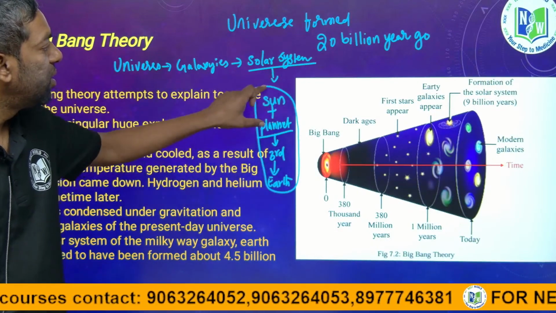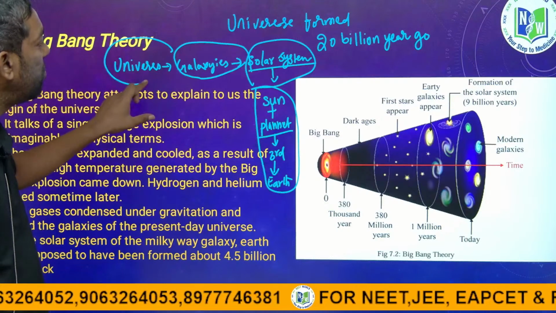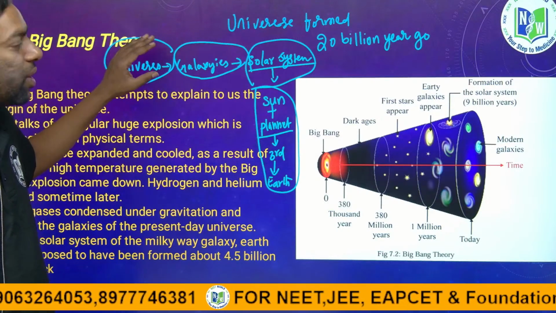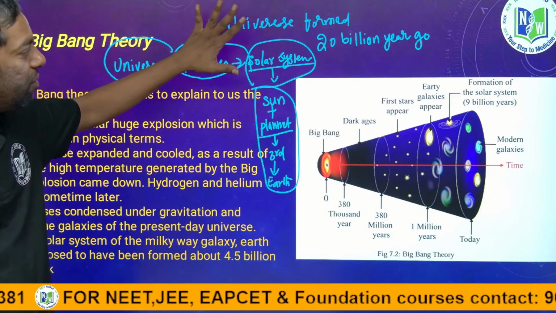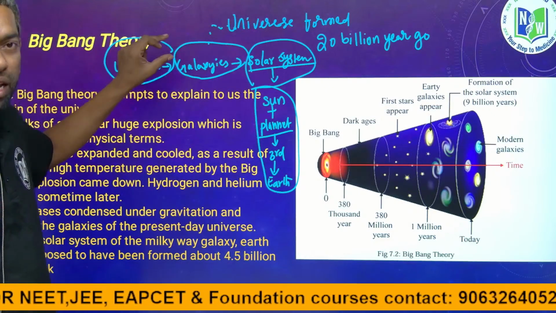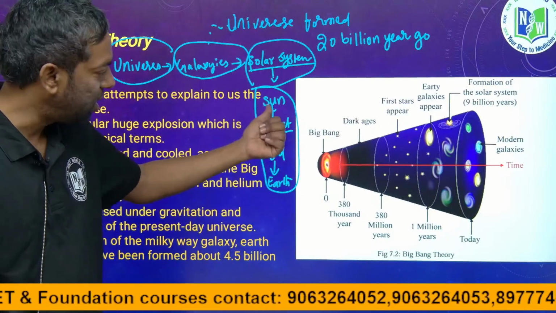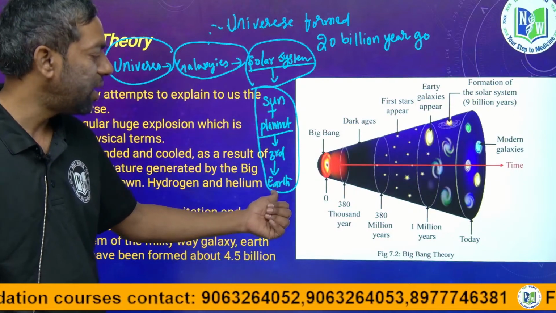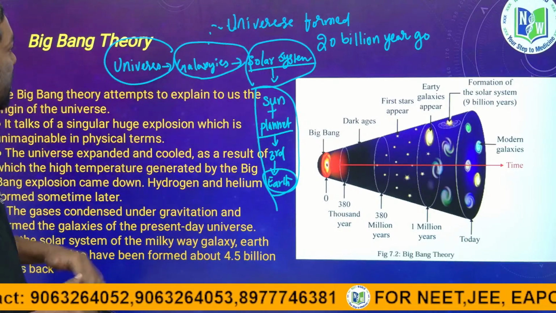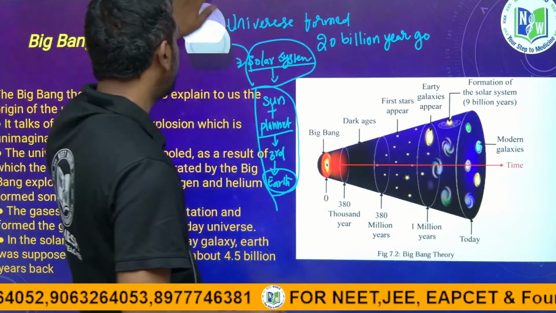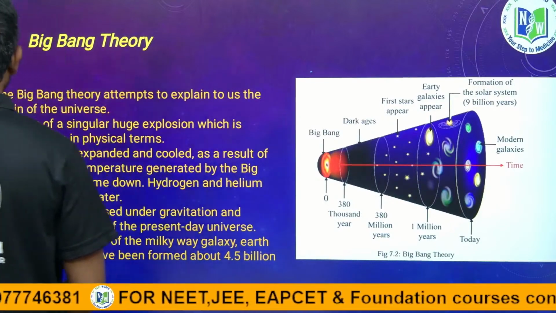Solar systems together form galaxies, and galaxies together form the universe. It is located in space, guys. The universe is very vast. We are on the planet Earth. Now we are going to discuss the Big Bang theory.